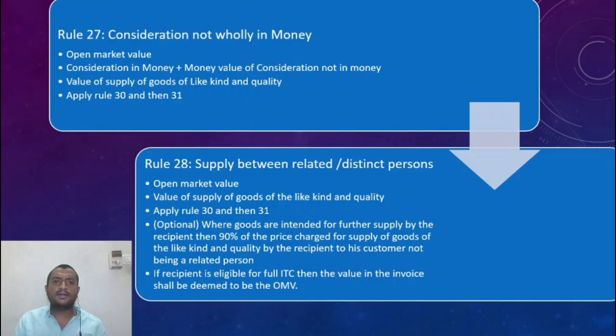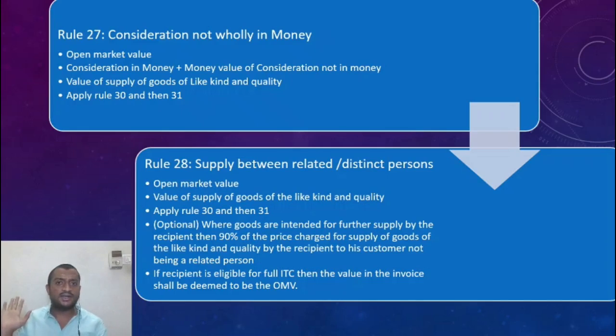Rule 30 says that 110% of the cost incurred by you, that is the value. It says that 110% of the cost of production or whatever the cost is that you've incurred, that is the value. If you are unable to find out by any of these three, then go for cost of production into 110%. So if you are unable to find out the cost of production also, then apply rule 31. 31 says that apply any consistent means, any reasonable means you apply.